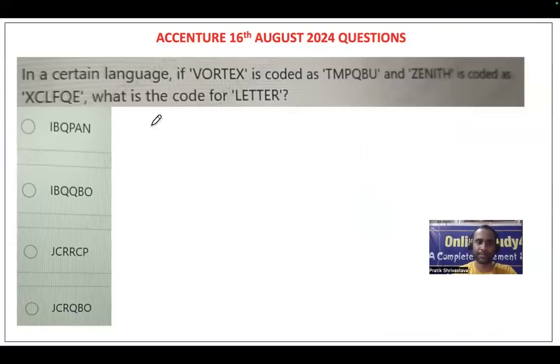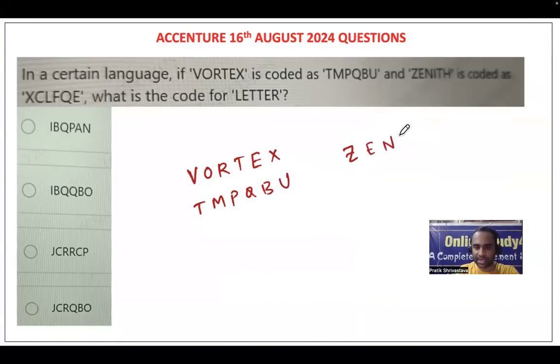Multiple shift problems in a certain code language. In a certain code language, if VORTEX is written as TMP QBU, and ZENITH is coded as XCLFQE, then how will LETTER be coded?